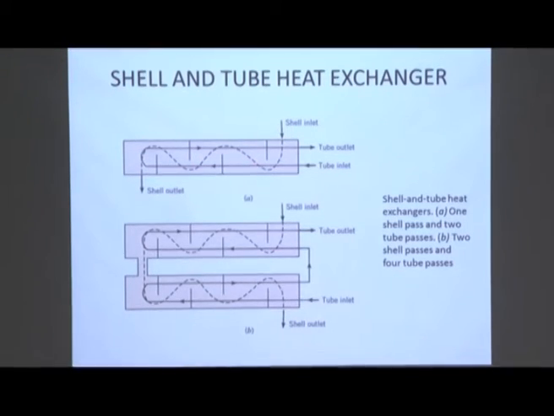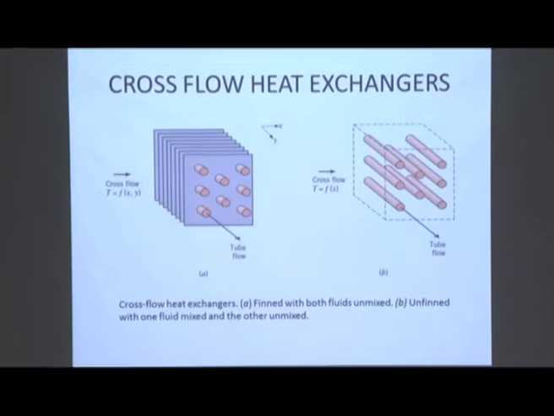So this is one shell pass and two tube passes with the baffles, in cross, counter and parallel modes. Similarly, number two is two shell passes and one tube pass. There are two shells, that means this is one shell in series with another shell. These are all done to enhance the heat transfer rate to meet the required service, that means the amount of heating or cooling of the fluid desired. You can see this in any book. There is nothing great to take any note of here, this is just for your information.